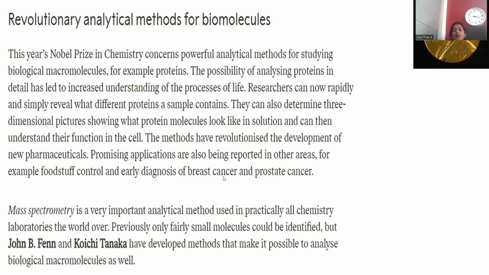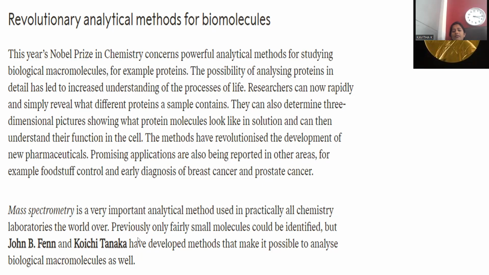Promising applications are also being reported in other areas, for example, foodstuff control and early diagnosis of cancer, and prostate cancer as well. Because of this kind of identification, even the diagnosis of cancer-type diseases can be done. Mass spectroscopy is a very important analytical method used in practically all chemistry laboratories all across the world. Previously, only fairly small molecules could be identified, but John Fenn and Koichi Tanaka developed a method that makes it possible to analyze biological macromolecules as well.